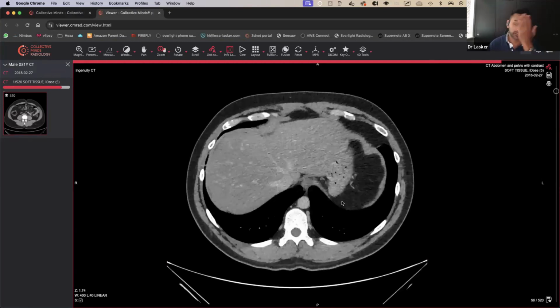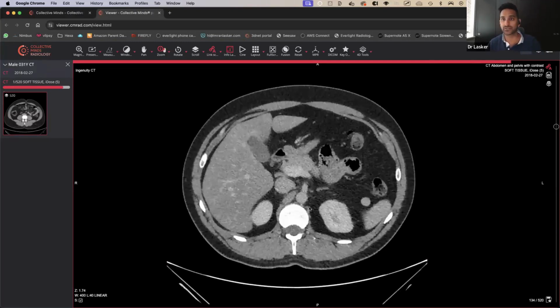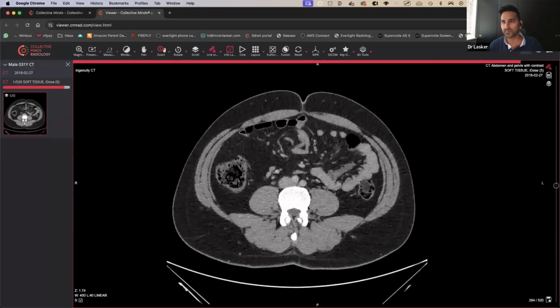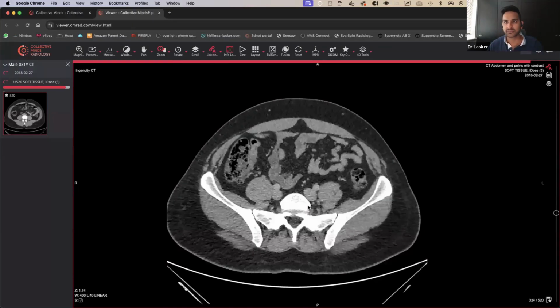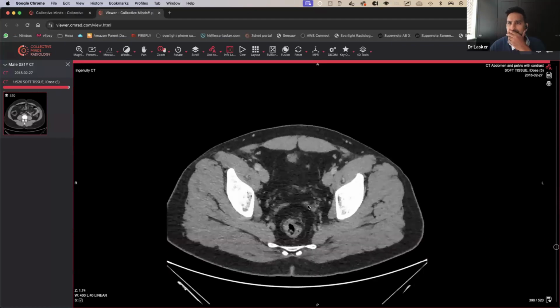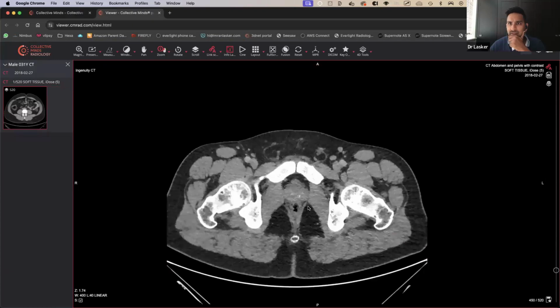So these are the times you think, all right, fine, I just have to do the long thing and go all the way down to the end of the bowel. So let's go to the bowel. Hopefully the images would have loaded up. So you can scroll all the way through and just make sure you haven't missed anything. Okay, so fine, let's have a look.